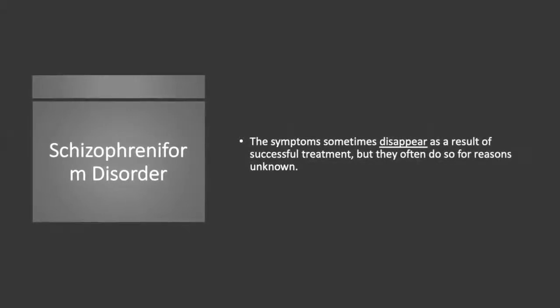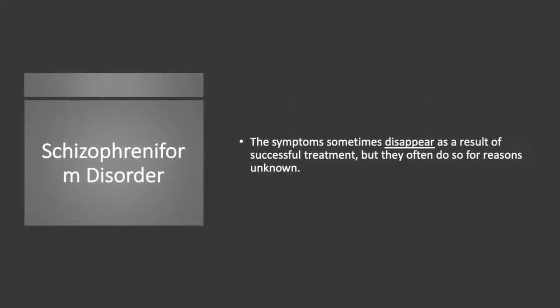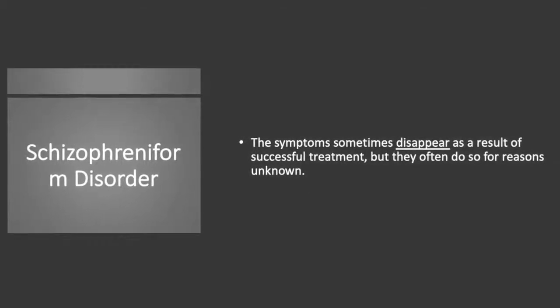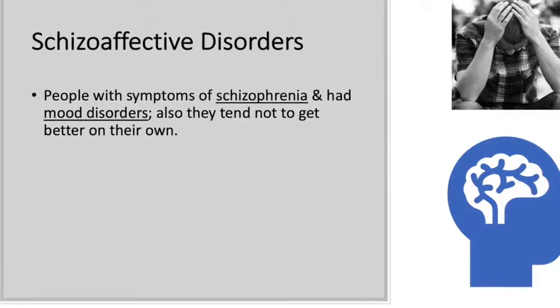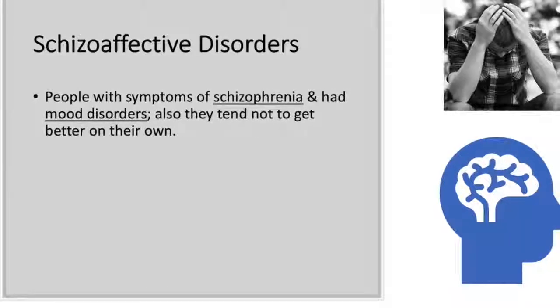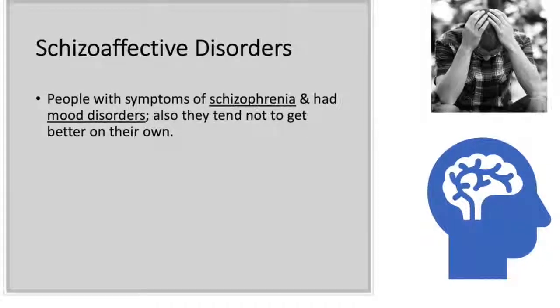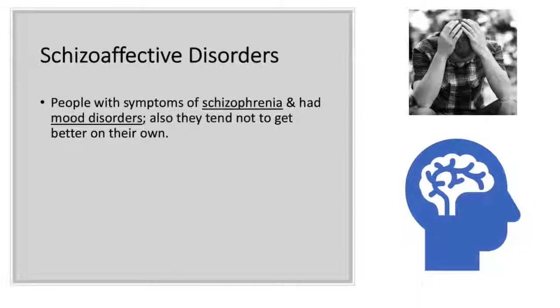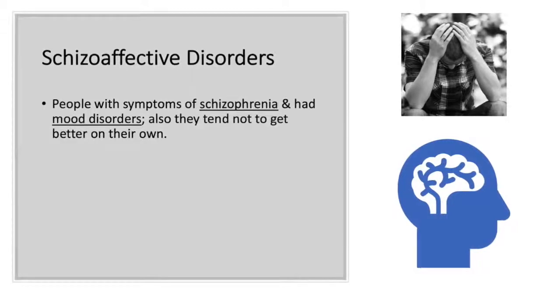Schizophreniform disorder. The symptoms sometimes disappear as a result of successful treatment, but they often do so for reasons completely unknown. Schizoaffective disorders. This is when people have symptoms of schizophrenia and have mood disorders. They also tend not to get better on their own accord, so they require treatment. Delusional disorders.